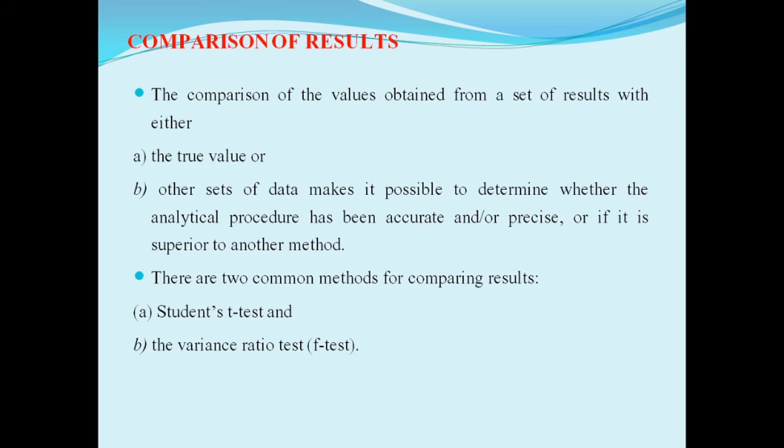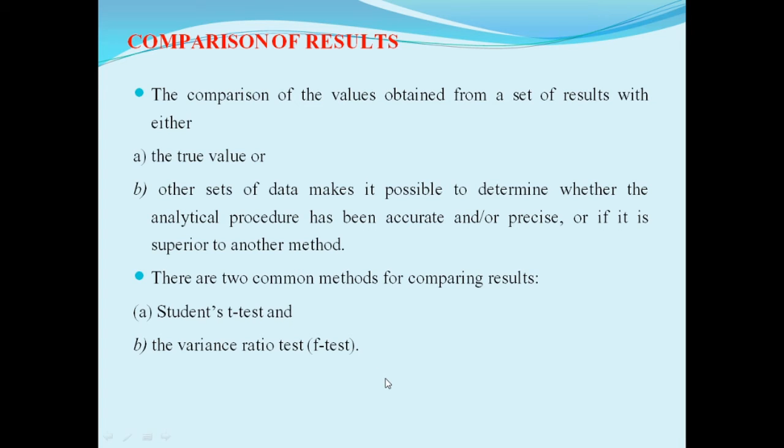First is the student t-test and next is the variance ratio test, that is the F test. T-test and F test.